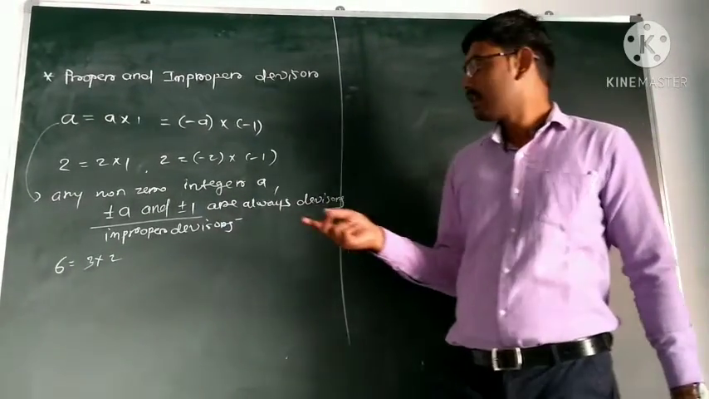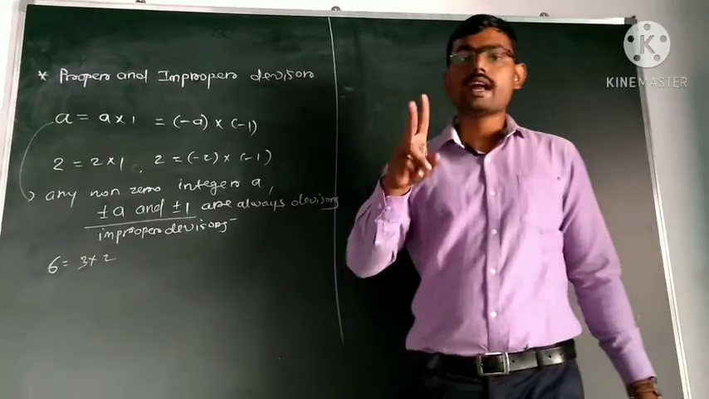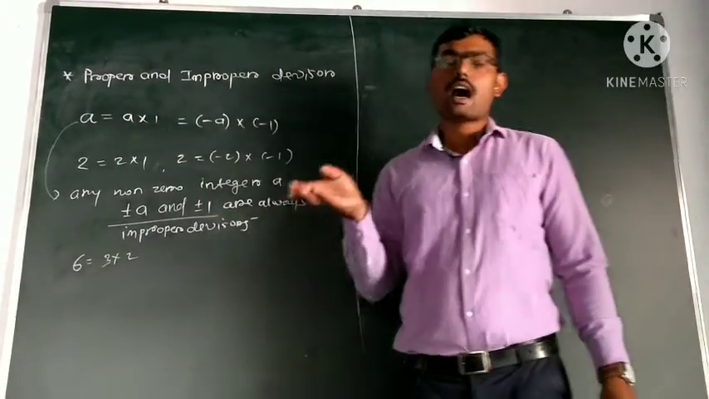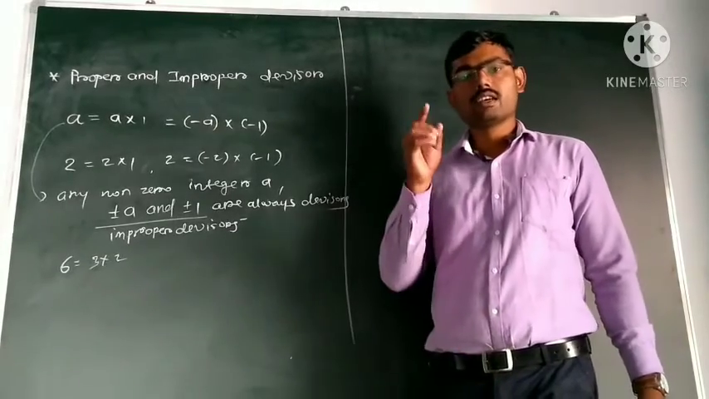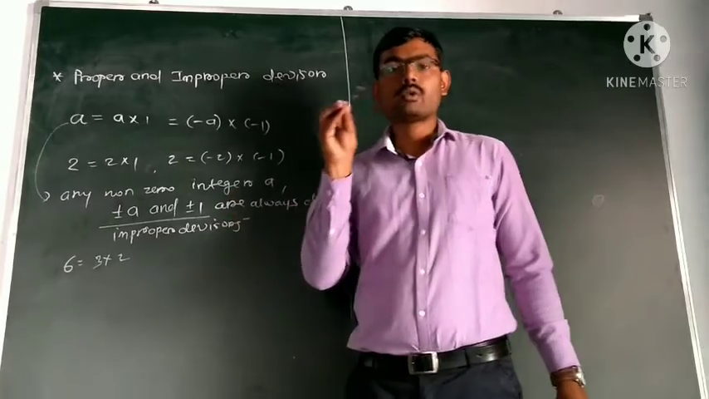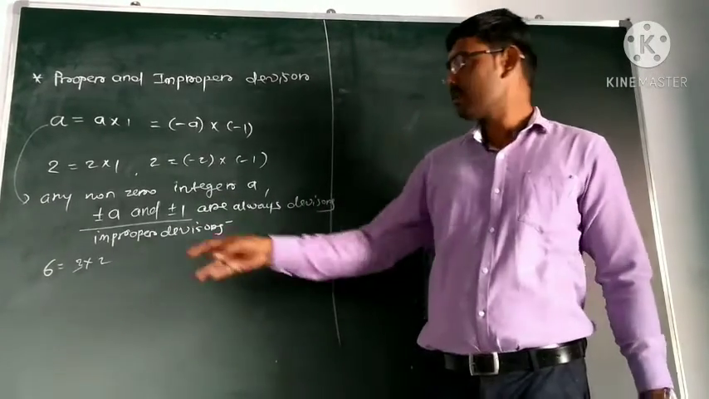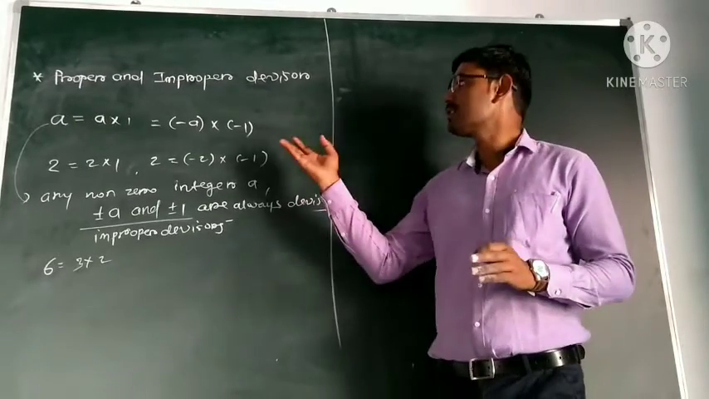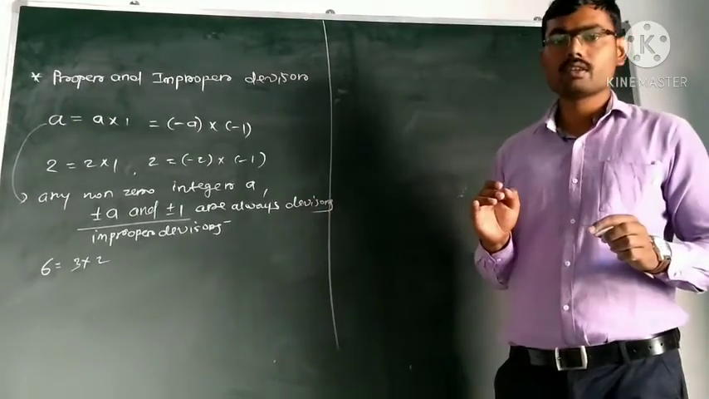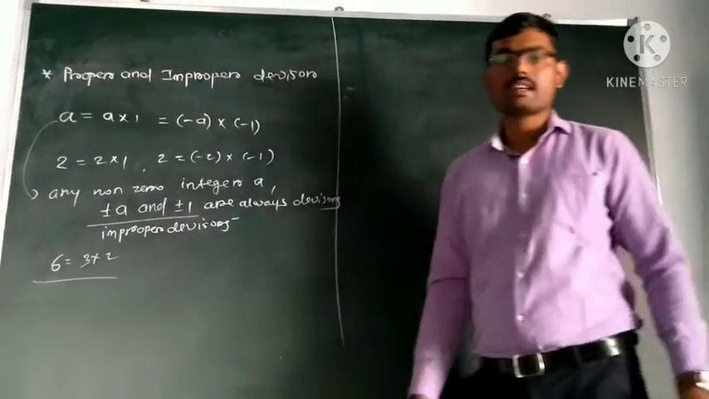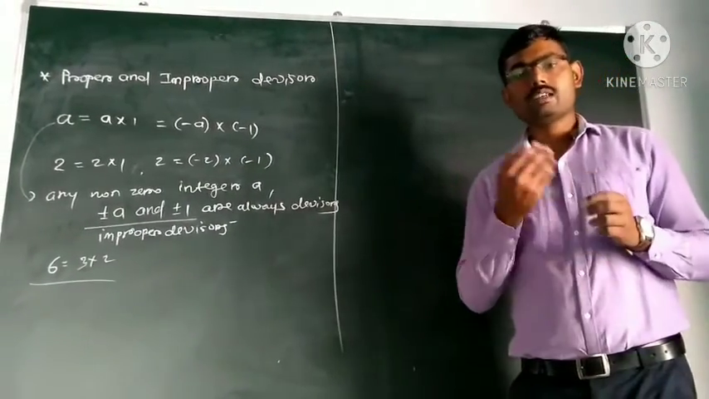But out of this, only 2 divisors, 3 and 2, are proper divisors, because plus minus 6 and plus minus 1 are improper divisors of 6. 3 and 2 are the only divisors which are the proper divisors of 6. This is the difference between proper divisors and improper divisors. Okay, I think you have cleared the idea about proper divisors and improper divisors.